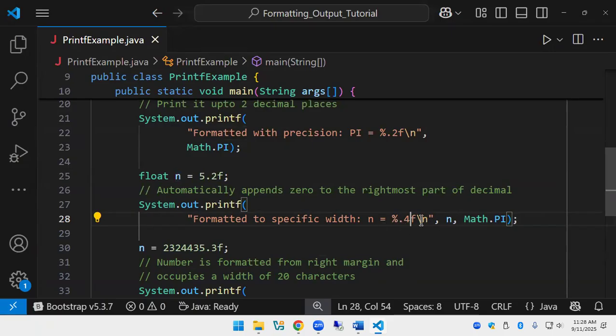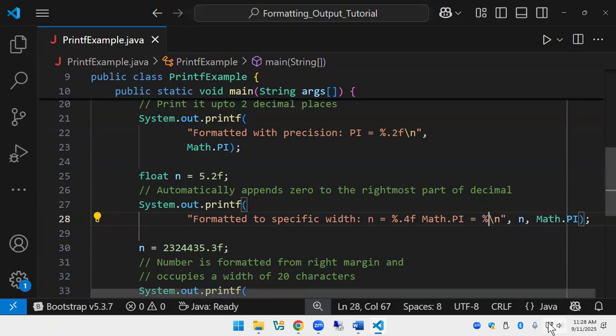Now, what if I want math.pi to print out? What do you think I would do? Math.pi equals here. No, this is the variable printing over here. This variable we want to print over here. Follow the same pattern. Yeah, I have a math.pi equals and then the format. Oh, yes, you're right. Sorry. Correct. Okay. I'm sorry. And you were correct. Equals, and then, yes, you're correct. Sorry. I was like, oh, no, that's not right.